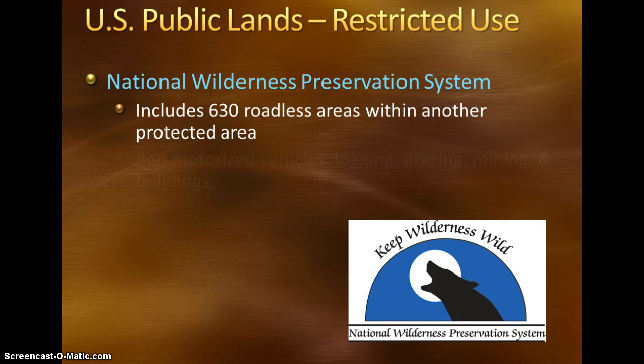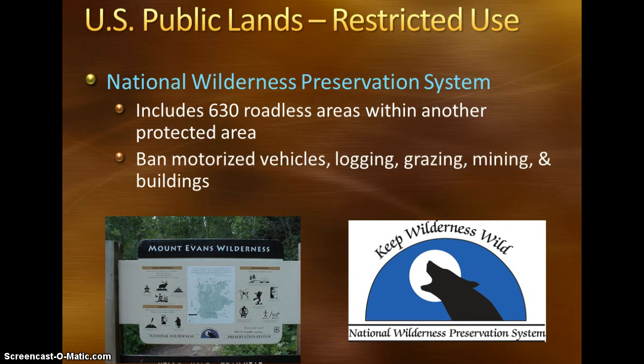And our last restricted use public land is the National Wilderness Preservation System. This includes 630 roadless areas within another protected area. So these take place inside another protected area by the U.S. government, but we then take further measures where we ban motorized vehicles, logging, grazing, mining, as well as other buildings, so that way we do not disrupt the natural habitat of various species.